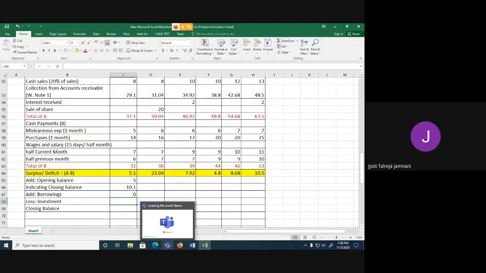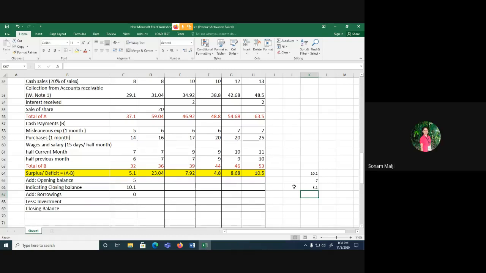Yes, ma'am. So from 10.1 lakh, 10.1 lakh is nothing but 10 lakh 10,000. So from 10 lakh 10,000, anything above 7 lakh we have to invest. So if I do 10.1 minus 7, how much do I get? 3.1. I cannot invest 3.1 because it is 3 lakh 10,000 and I cannot invest in thousands. I have to invest only in lakhs. So how much should I invest? 3 lakhs.